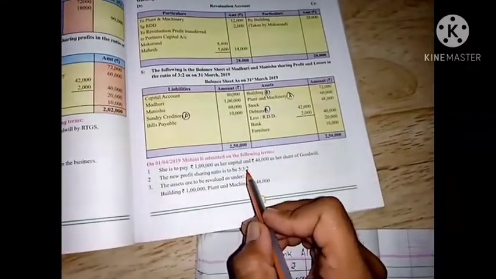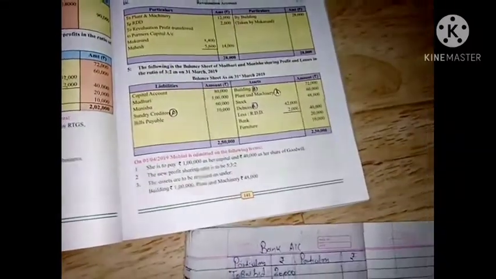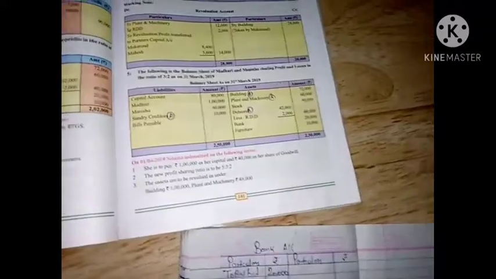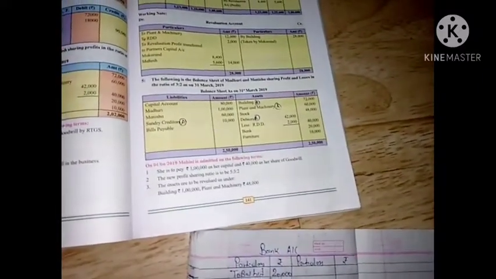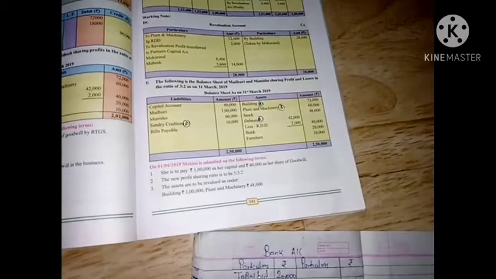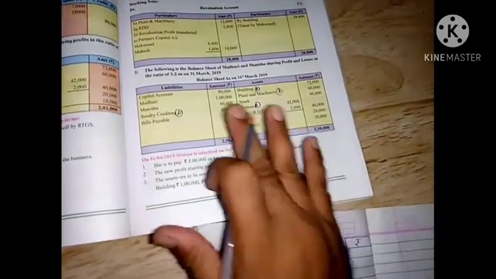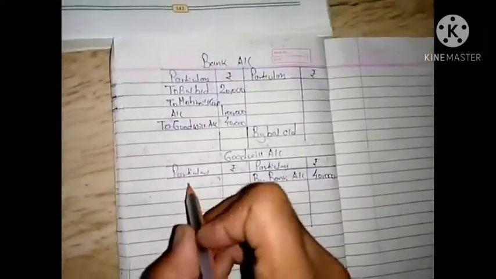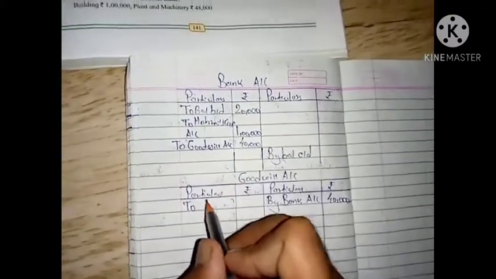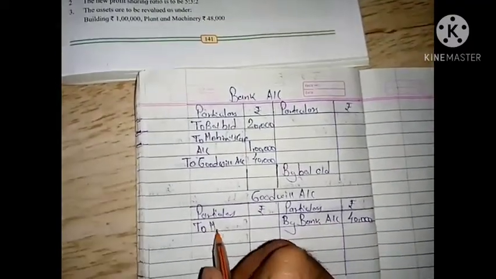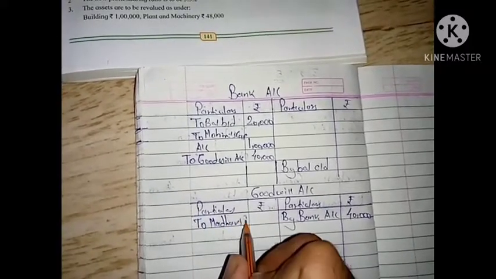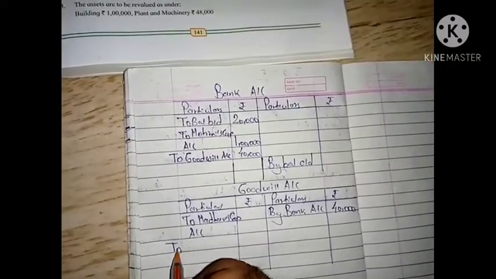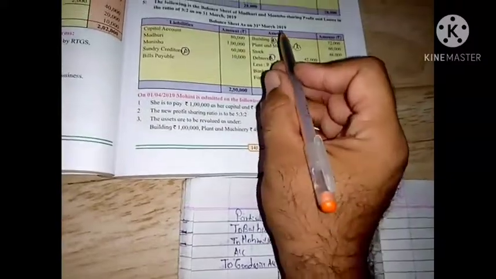Sometimes if you get the new ratio in the sum, you can calculate the sacrifice ratio. In this sum they have not given the sacrifice ratio, but you can calculate it. After calculating the sacrifice ratio, you will get 1:1, but it is not necessary to contribute in the sacrifice ratio. You can contribute in the old ratio, as I am doing now. The two old partners: Madhuri's capital account, then the other partner, Manisha.